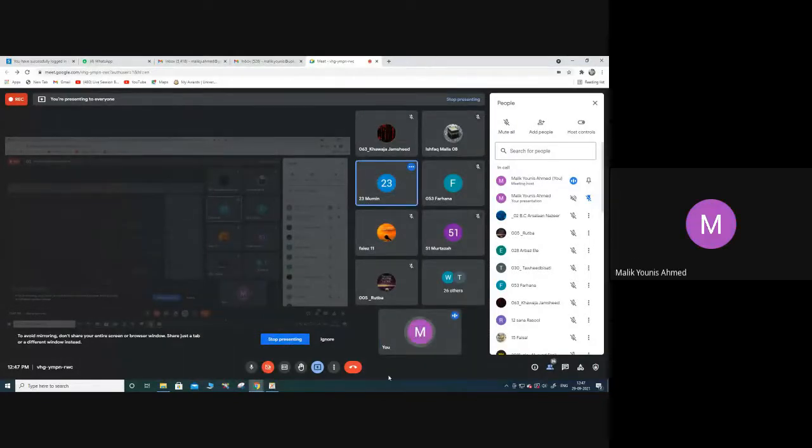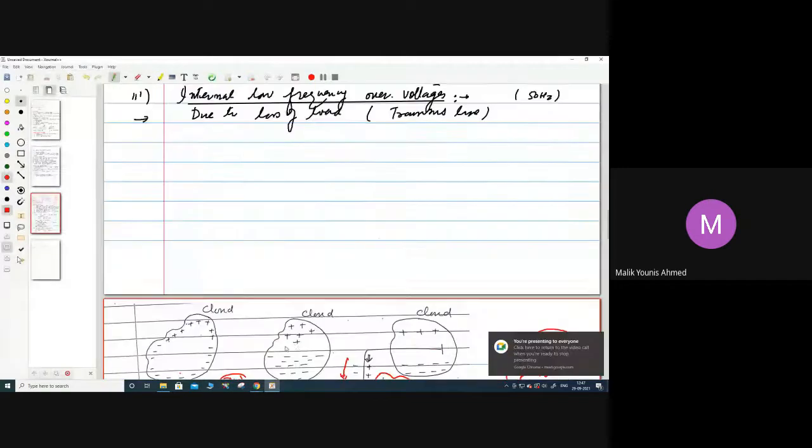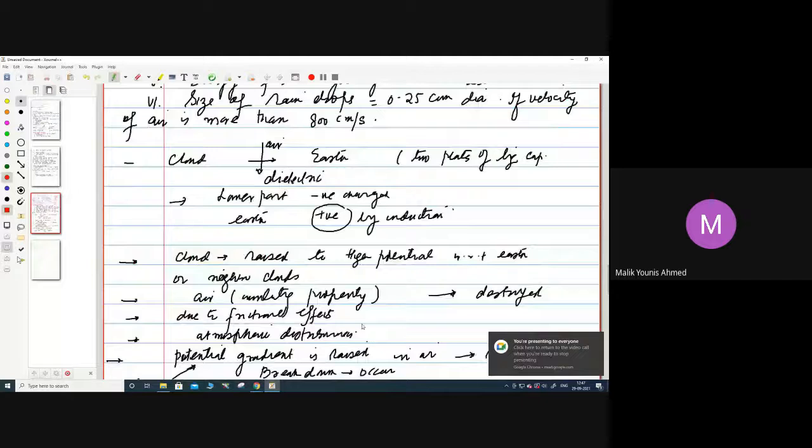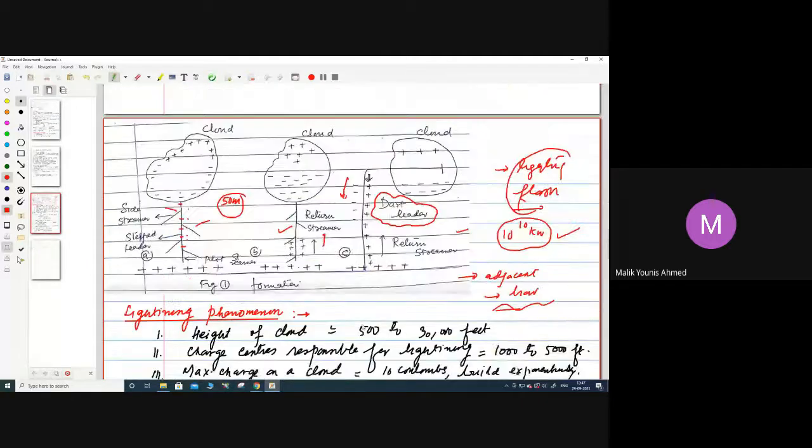I'll be sending you the notes on the lightning phenomena also, but from these diagrams, you have to understand what is going to happen at each point of time. First there will be a potential gradient. I will highlight the main points. The potential gradient has to be increased, and there are ways to increase it. Once the potential gradient increases, it will exceed the critical disruptive value. Once that happens, a leader called a streamer will start from the cloud towards the earth. Depending upon its intensity, there will be side streamers and branching, and that is called a step leader.